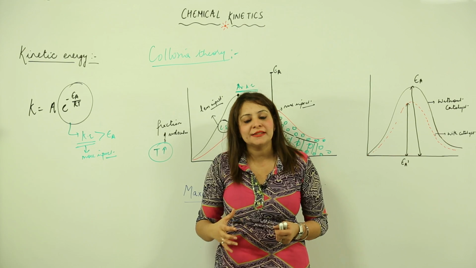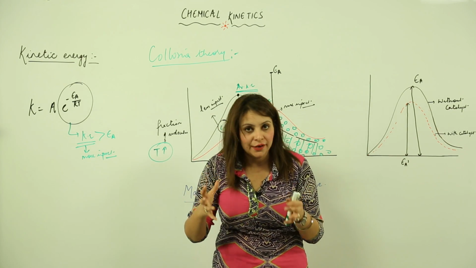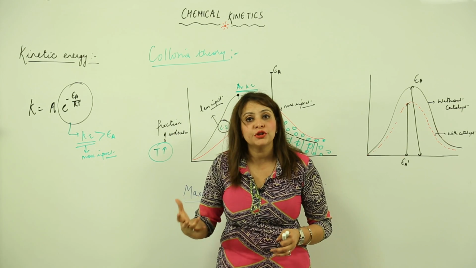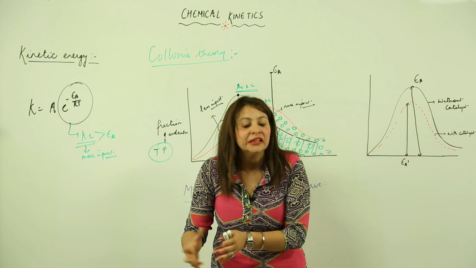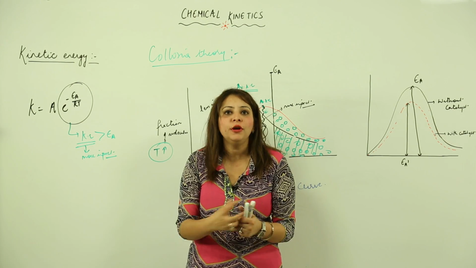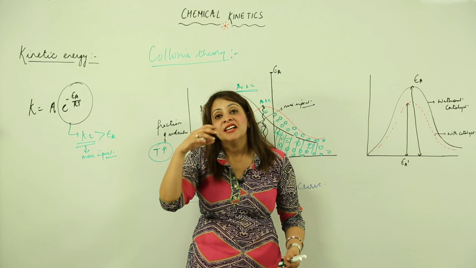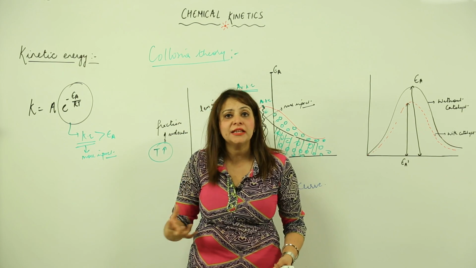Collision theory explains that yes, for the reaction to happen, collisions are required, and there should be an effective collision, not an ineffective one. That means the collision should be a successful one, capable of breaking the bonds so that new bonds can be formed, right?